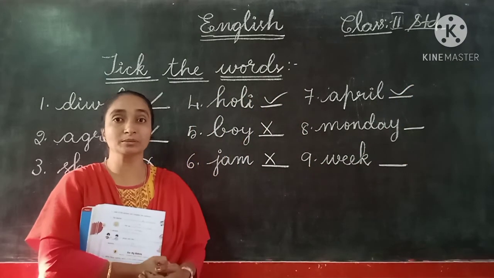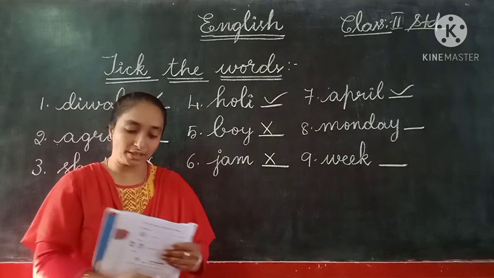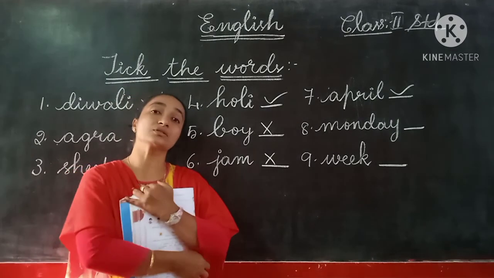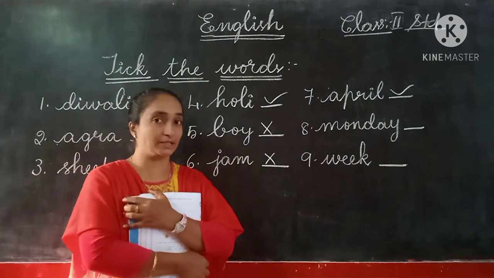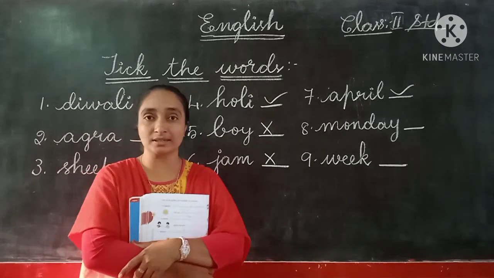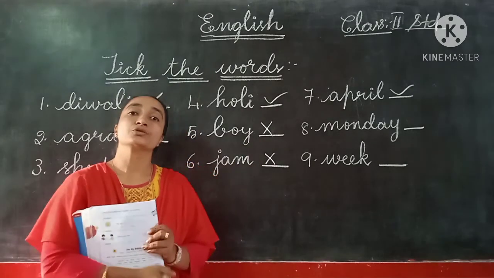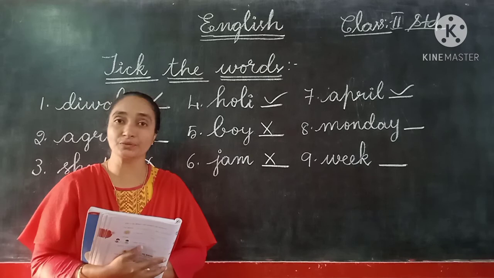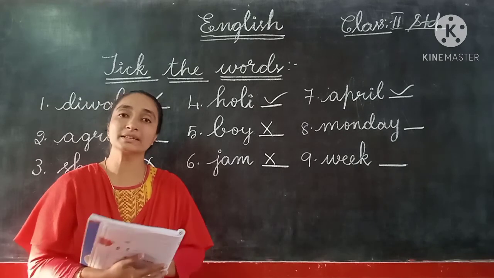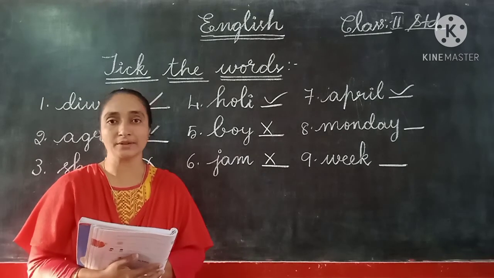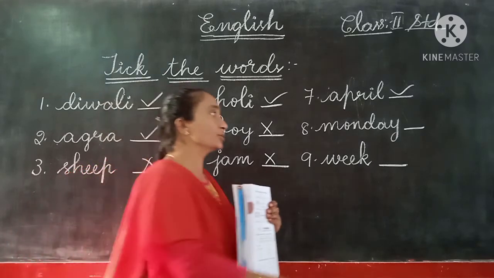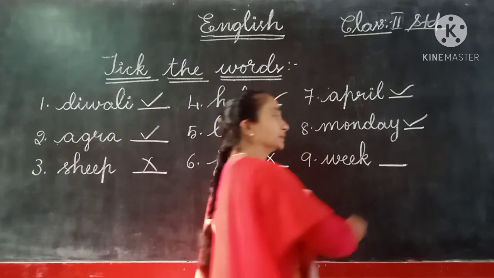Monday, what about the Monday? This is days of the week. The days of the week also have to begin with a capital letter. So Monday, Tuesday, Wednesday, Thursday, Friday, Saturday, Sunday, all these are the days of a week. So all these seven days of a week, we have to begin with a capital letter. So here we have to give a tick mark.